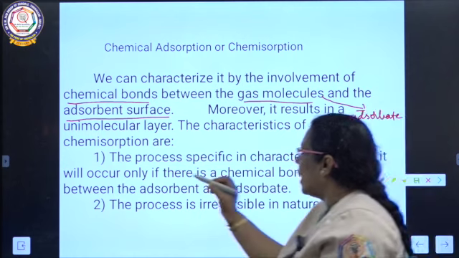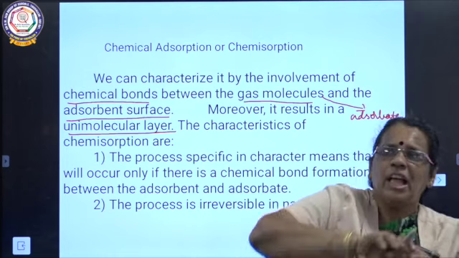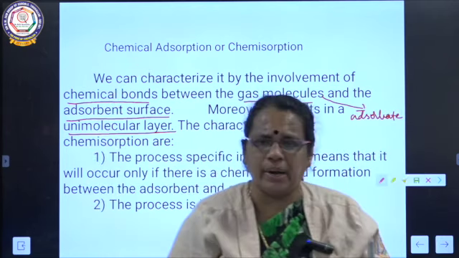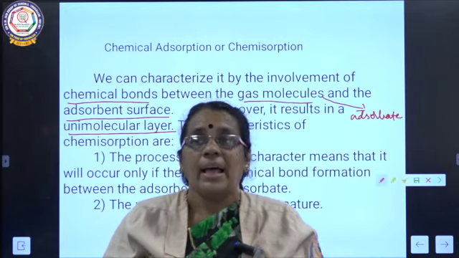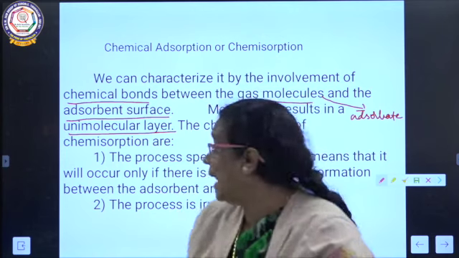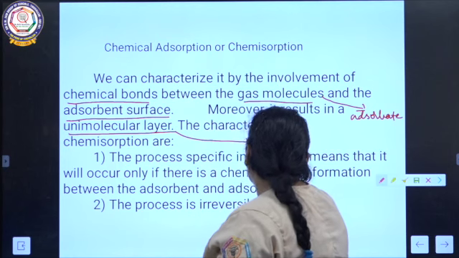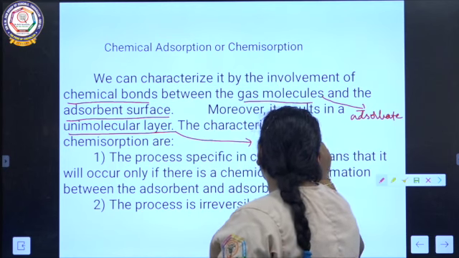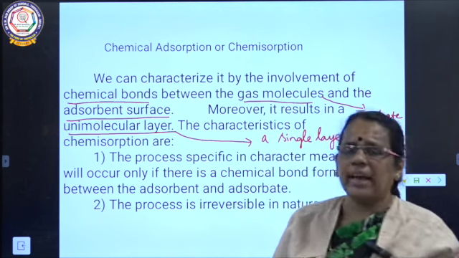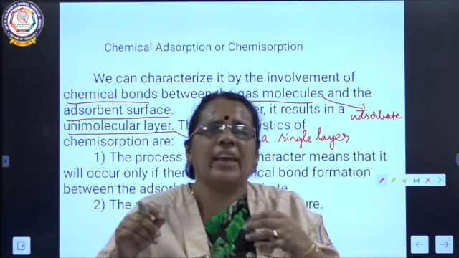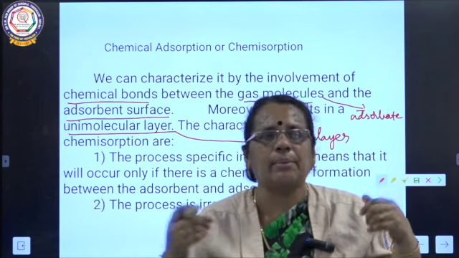Moreover, it results in a unimolecular layer. After the adsorption process, when you see the surface of the adsorbent, there will be a unimolecular layer, a single layer. What is a unimolecular layer actually? A unimolecular layer is nothing but a single layer. After adsorption we can see a single layer at the surface of the adsorbent. So we can call it chemical adsorption.